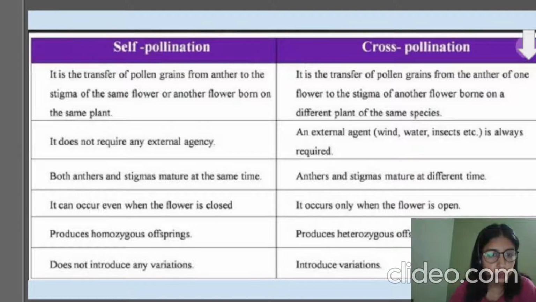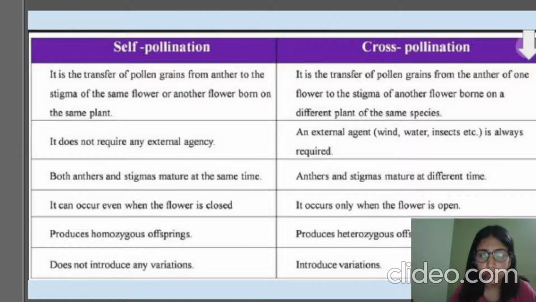Yes. So self pollination produces homozygous offspring. How? Homo means same, zygous means zygote. The zygote that is developed will be similar to the parent. Because no gene from the outside will be coming, as the anther will be of the same plant, and the stigma will be of the same plant. So the offspring that will be produced will be similar to that only, and they will be called homozygous offspring.